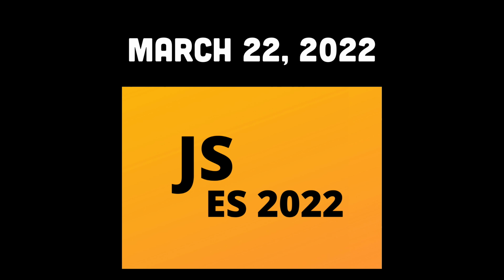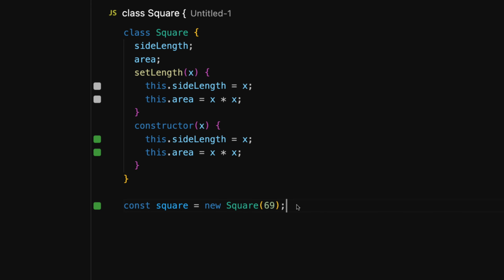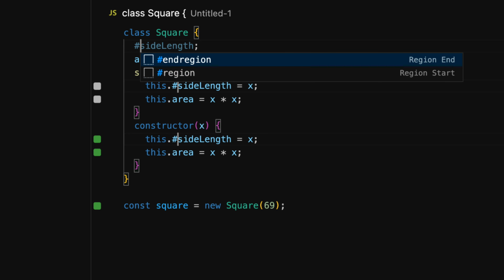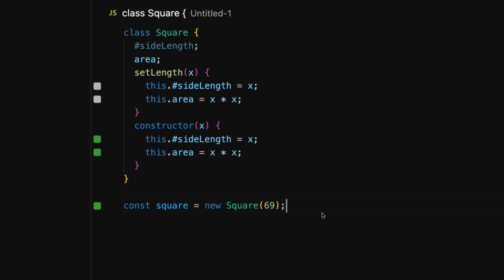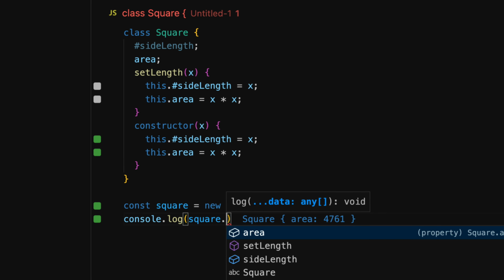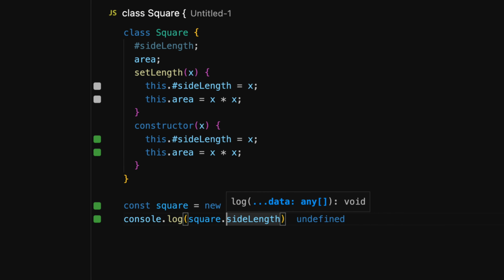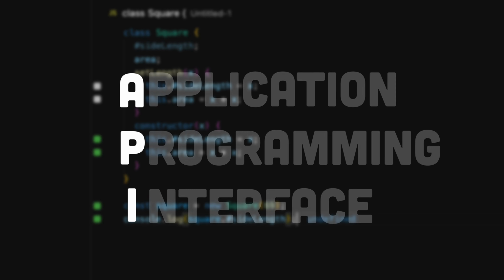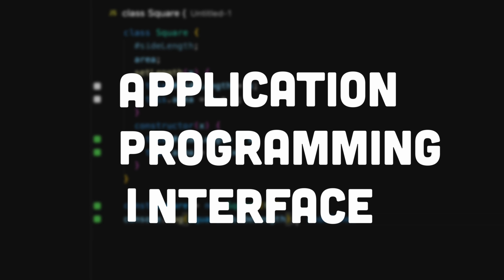Earlier this year, on March 22nd, private properties finally became a reality for JavaScript in ECMAScript 2022. As of ES 2022, if you start a class property name with the hashtag character, this will make a property private, meaning that this property cannot be accessed outside of the context of the class definition. This concept is called data privacy, and it's a crucial component of API, or application programming interface, design and creation.